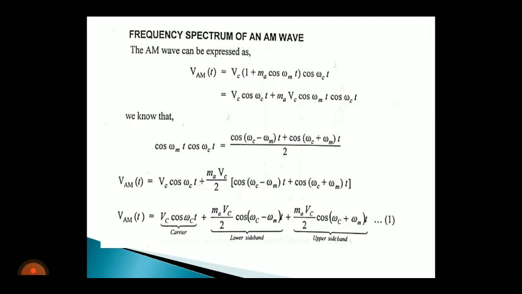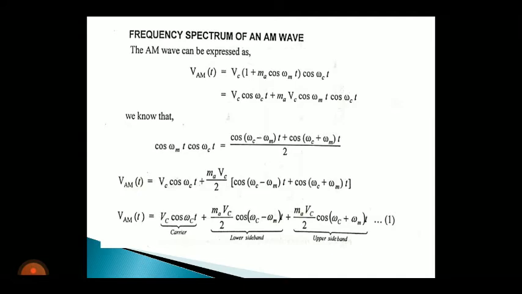So just now we derived the AM wave equation. The AM wave equation is VAM of t is equal to Vc into 1 plus Ma cos omega m t into cos omega c t. Now multiply this.